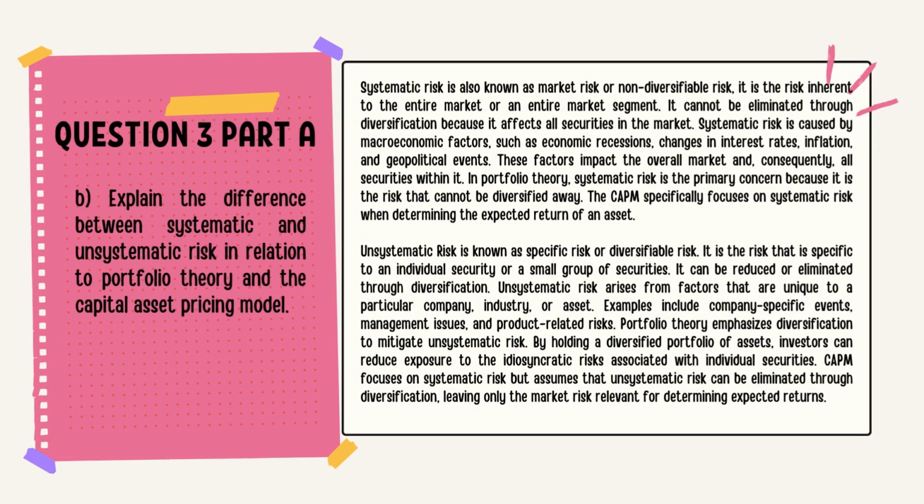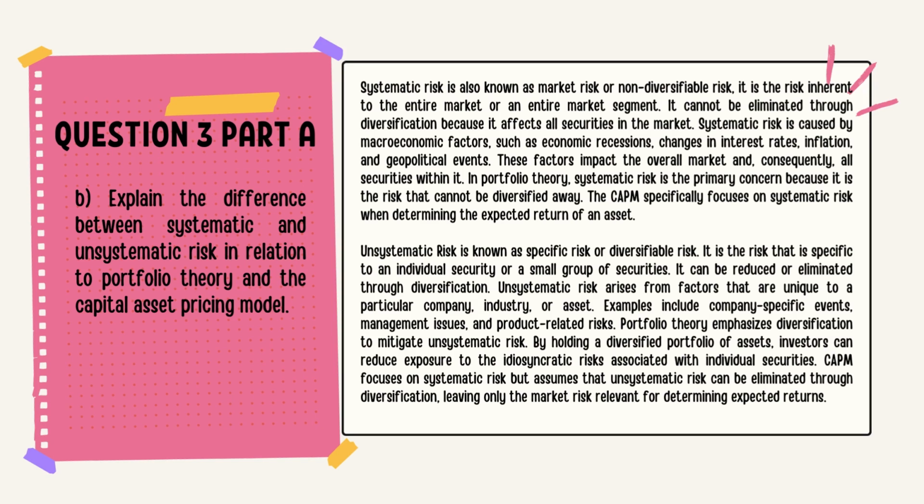Moving on to the next question, which is to explain the difference between systematic and unsystematic risk in relation to portfolio theory and the capital asset pricing model. So, systematic risk is also known as market risk or non-diversifiable risk. It is the risk inherent to the entire market or an entire market segment. It cannot be eliminated through diversification because it affects all securities in the market.